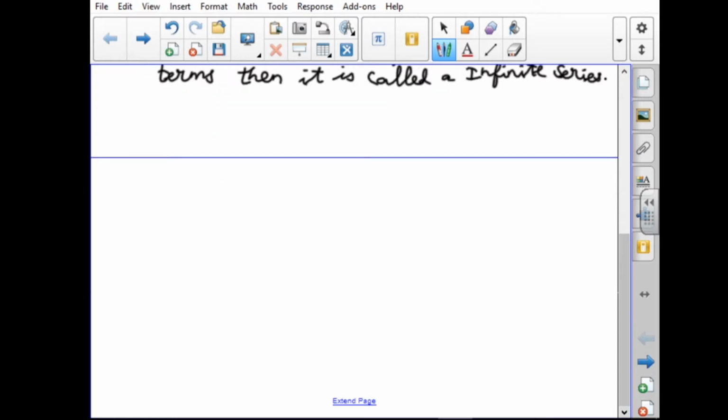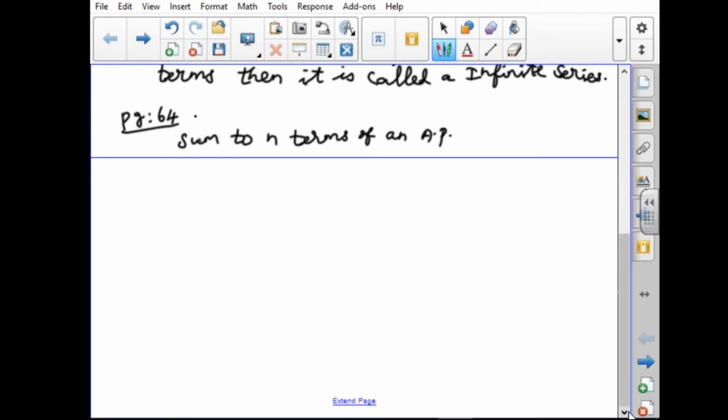Next one, page number 64. Sum to n terms of an AP.